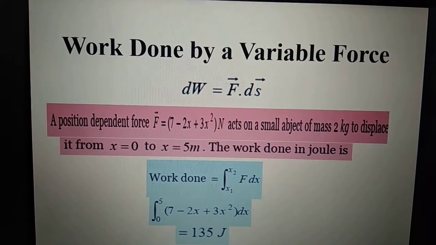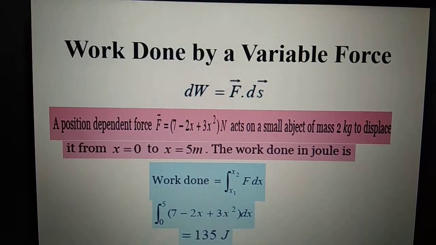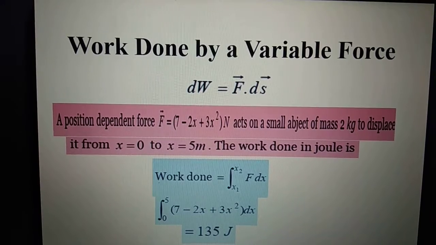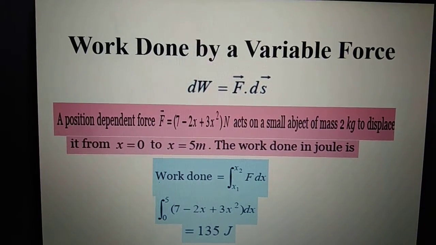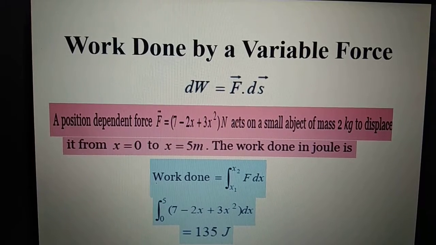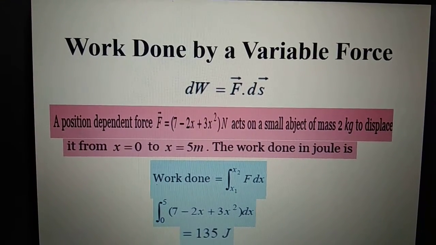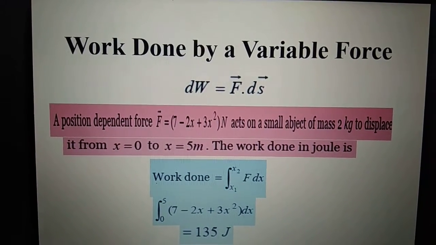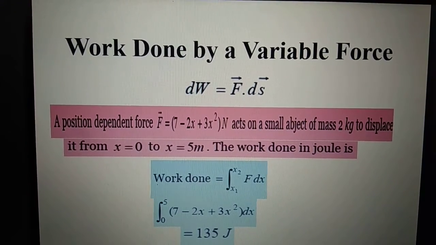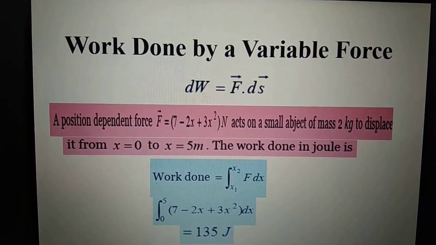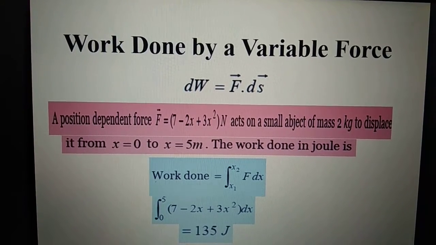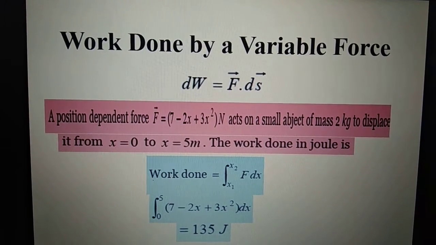Second scenario is work done by a variable force. Variable force means that we will not always keep on pushing or pulling anything with the same amount of force. We will always increase or decrease the force. In that case, work is done by a variable force. So we have solved one numerical based upon variable force also. The difference is that instead of writing W is equal to F dot S, we will say dW is equal to F dot ds. Now it is a differential equation which can be solved by taking the integral of this whole equation. So we have taken an example of a numerical also.